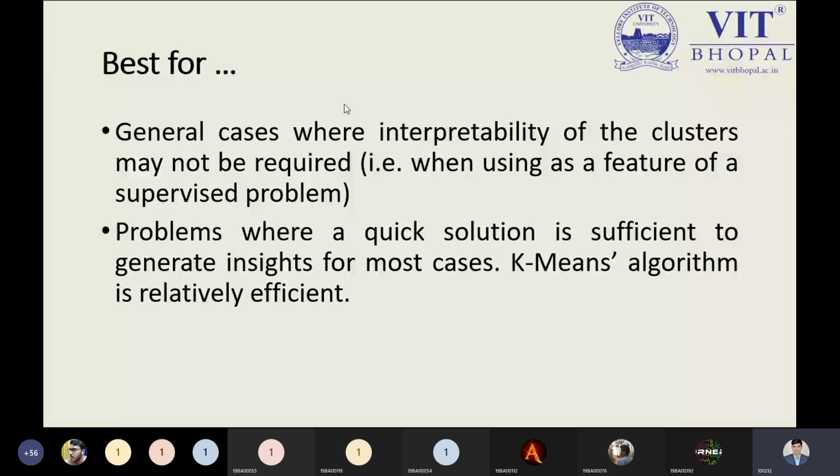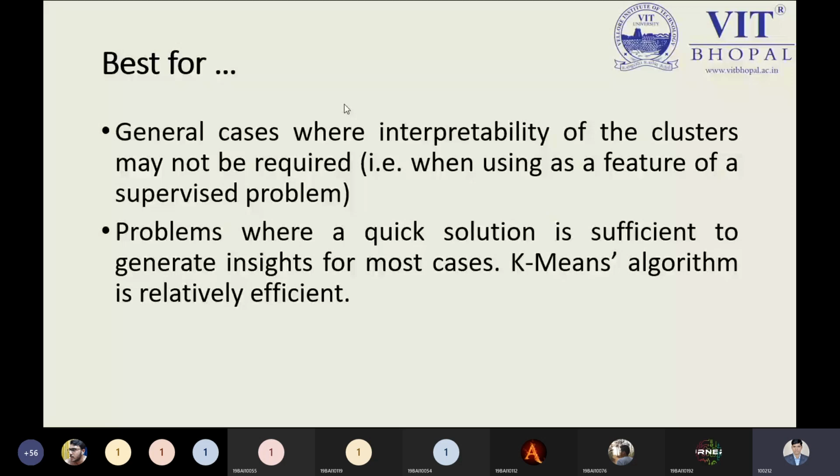That's why the data we used in the previous presentation and practical belongs to the unlabeled type, because we don't know whether the annual income or the other parameter we are using belongs to this cluster or that cluster. So everything depends on the number of clusters we are using. And quickly we can get a solution, as I told you it is an efficient algorithm. The biggest advantage of K-means clustering is that it is an efficient algorithm to provide clusters in a simple way, and that's why it is called the K-means clustering algorithm.